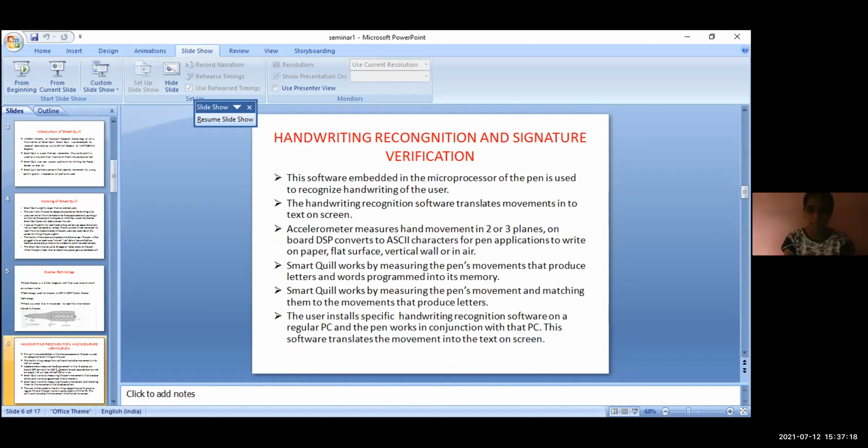This software embedded in the microprocessor of the pen is used to recognize the handwriting. The software translates it. Pooja, you tell the electronics involved in it.